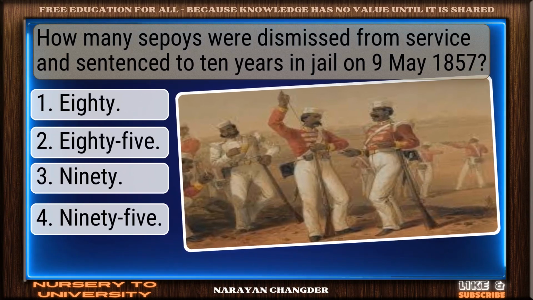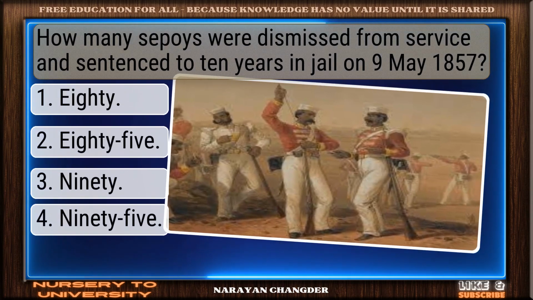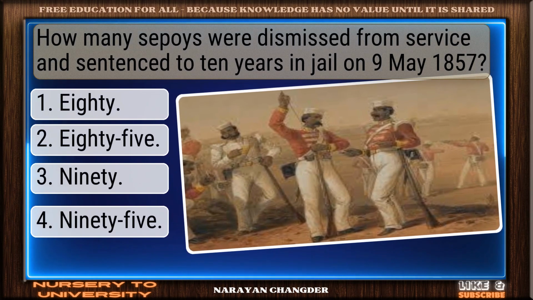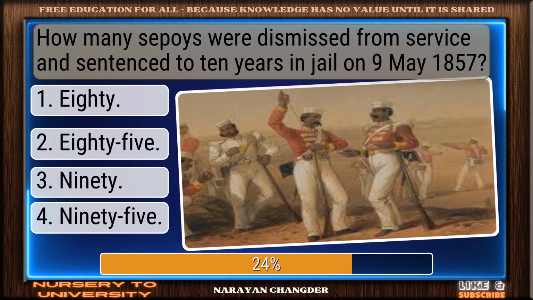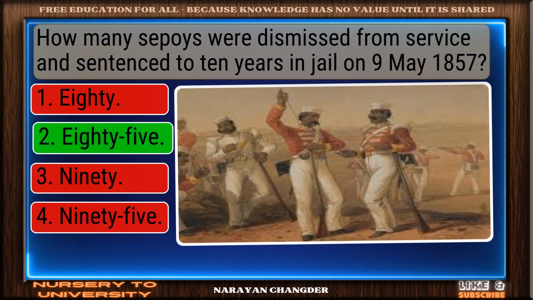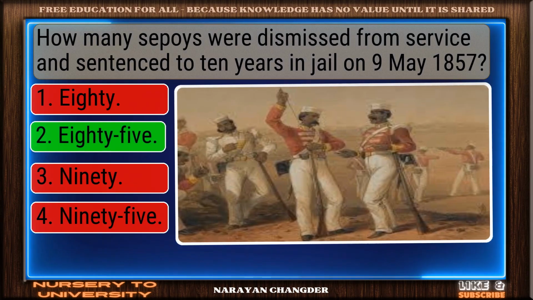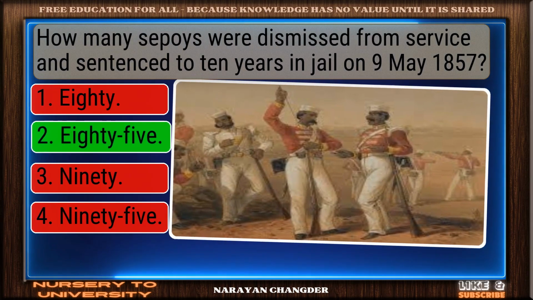Question number 1. How many sepoys were dismissed from service and sentenced to 10 years in jail on 9 May 1857? You're right. 85 is the correct answer.